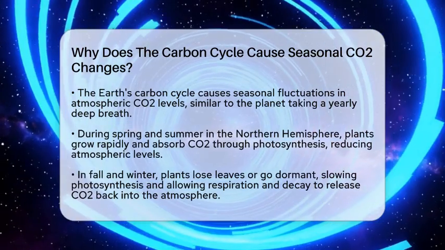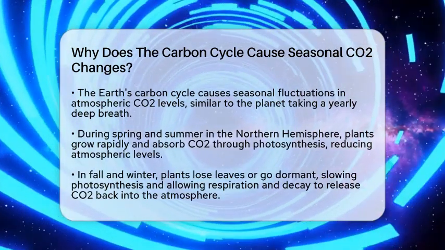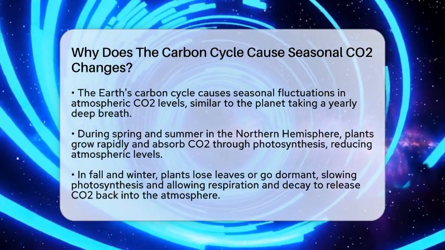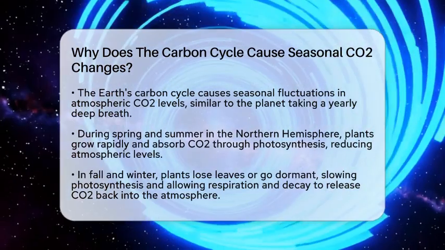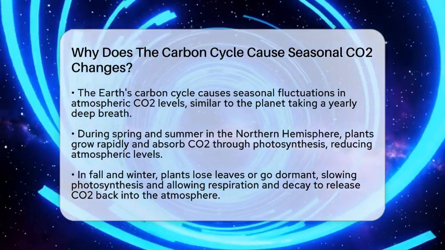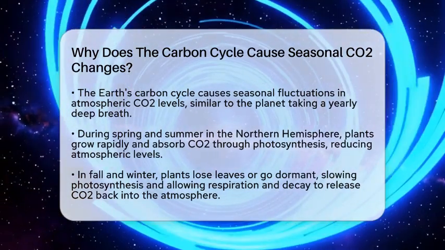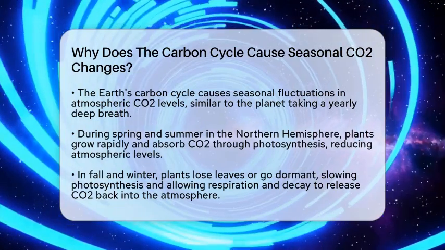During spring and summer, plants in the Northern Hemisphere wake up and start growing rapidly. They absorb carbon dioxide from the air during photosynthesis, turning it into sugars that help them grow. This process pulls more CO2 out of the atmosphere, causing levels to drop.